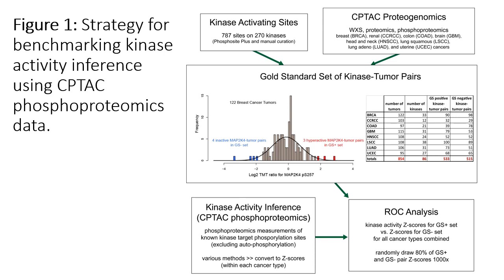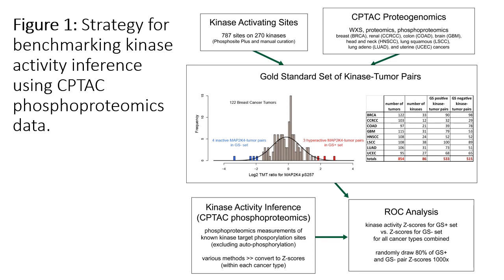An example for how we selected kinase-tumor pairs to include in the gold standard set for benchmarking kinase activity is shown in this histogram of an activation site on MAP2K4. Tumors in the top 5% of the normal distribution for the site were selected as MAP2K4 kinase-tumor pairs for the positive set because they are the tumors in which MAP2K4 is most likely to be activated, whereas tumors in the bottom 5% are those in which MAP2K4 is most likely least active and were thus selected for the gold standard negative set.